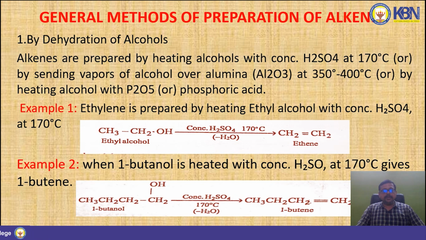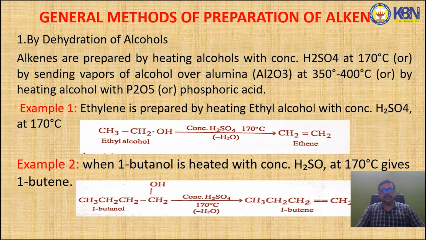So alkenes are prepared by heating alcohols with concentrated sulfuric acid at 170 degrees centigrade, or by passing vapors of alcohols over alumina, formula Al2O3, at 350 to 400 degrees centigrade, or by heating alcohols with phosphorus pentoxide or phosphoric acid.